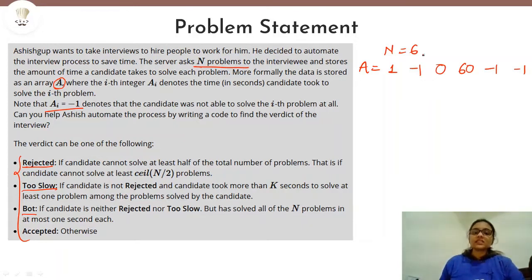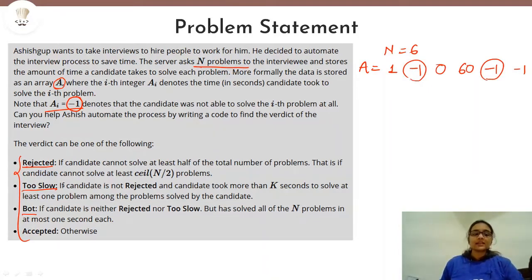So if the candidate cannot solve more than 3 problems, in that case, the candidate will be rejected from the interview. And how can we know that the person was not able to solve the problem? In that case, we are given the time as -1. So for all those problems for which we have time as -1, we can say that the person has not solved this problem.